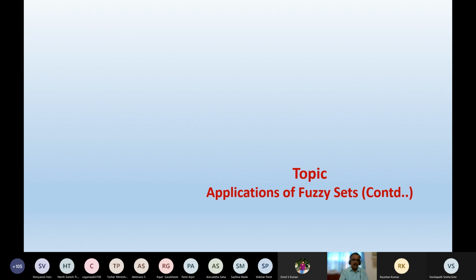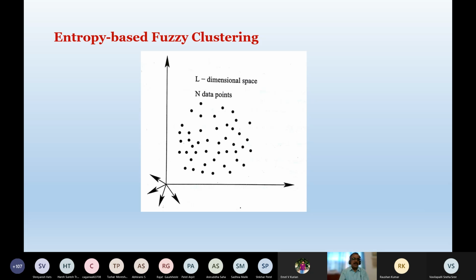Now I am going to take the steps for this particular algorithm, and after that I am going to solve one numerical example. So I am going to take the same example of capital N data points, and these data points are in capital L dimensional space. To represent each of the capital N data points, I will have to take the help of capital L numerical values.